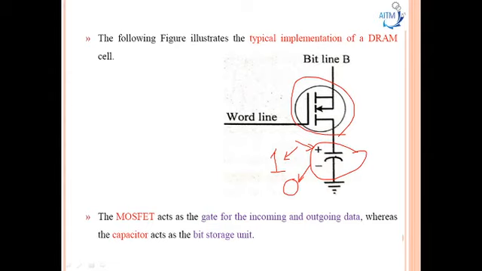So refreshing is required in dynamic RAM here. Why? Because suppose consider you are reading the data 1001 here. So after some time, the charge in the capacitor gets low here. So this one will become a 0. So the read data will be what? 1000. So this will differ from the original data here. So hence it requires refreshing periodically here.